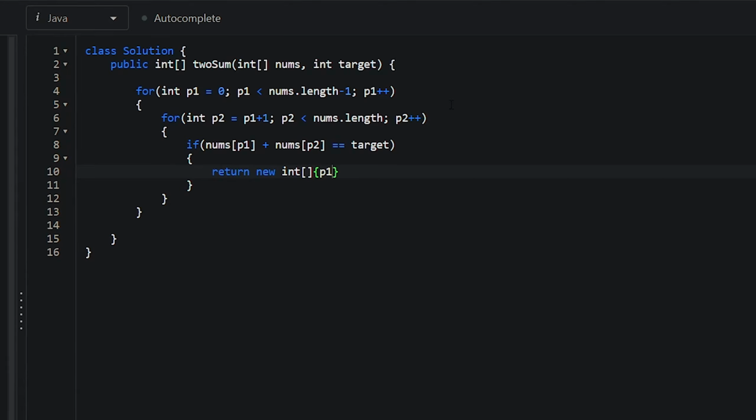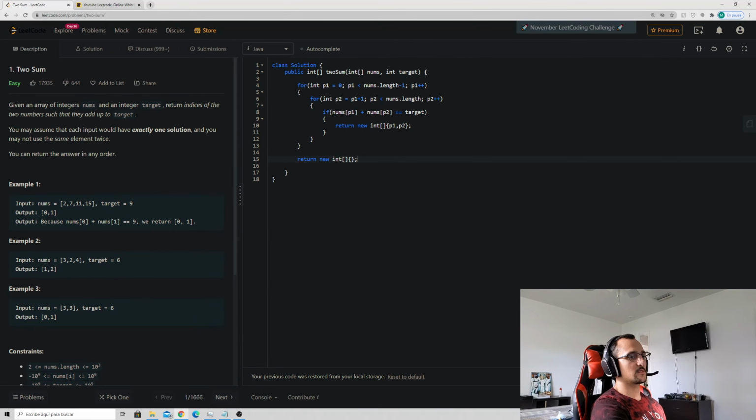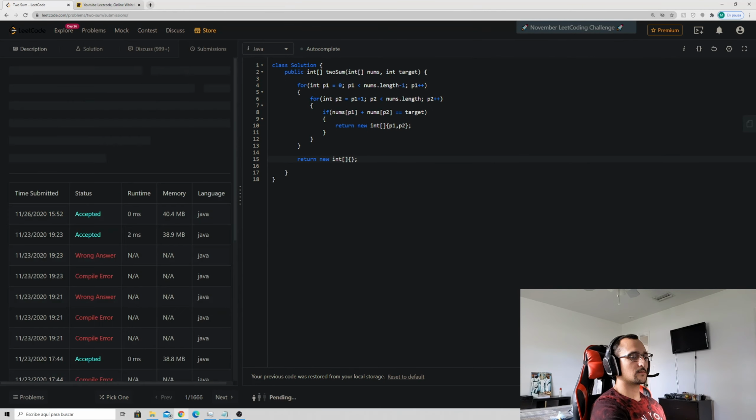Inside the curly braces here we put p1 and p2, and that's it. If we go through these two for loops and we don't find those two numbers that we want, then we just return an empty array. So we're going to say return new int, empty curly braces.